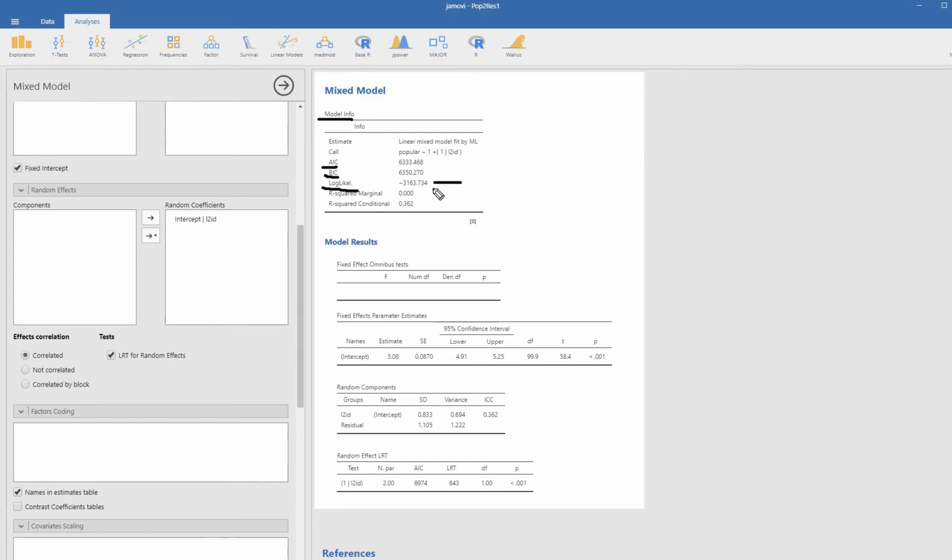Just so you know, if you take the log likelihood and multiply by -2, that gets you an index that's referred to as the deviance.